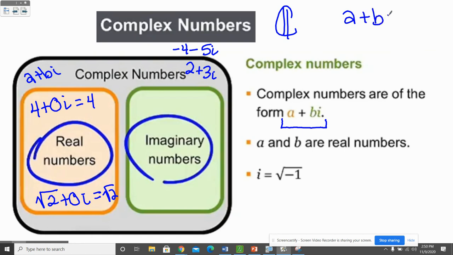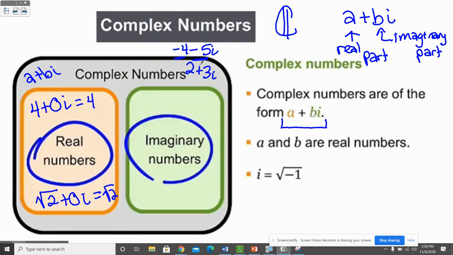So when you have a plus bi, a is what we call the real part. And in real numbers, that's the only part really that matters, because b, which we call the imaginary part, is 0. These guys up here, -4 minus 5i, -4 is the real part and -5 is the imaginary part.